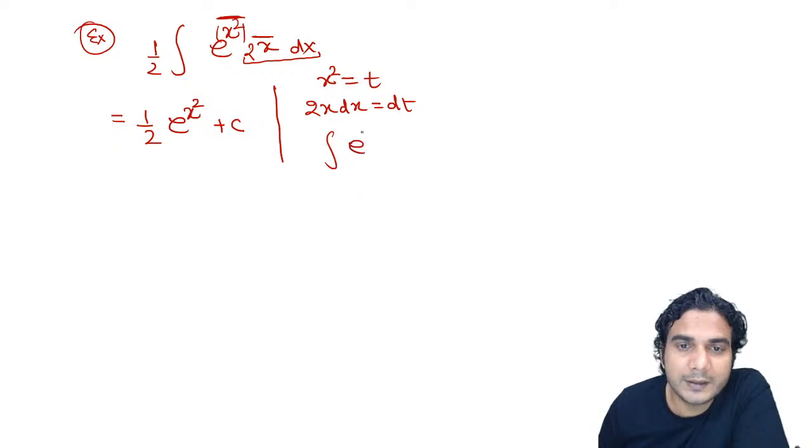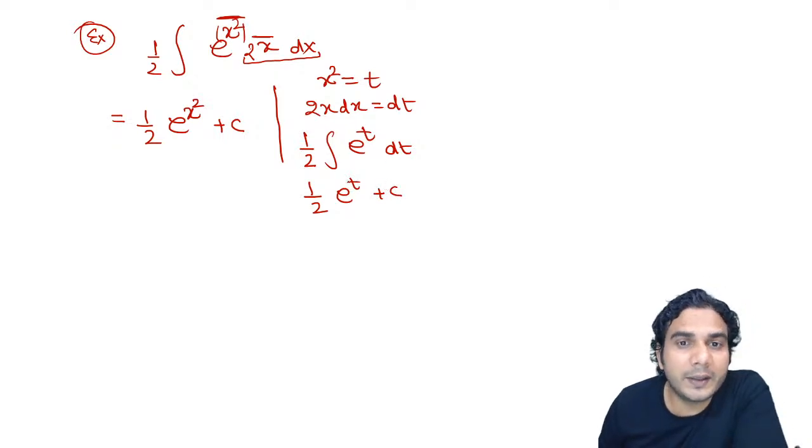So it will be e raised to t dt, and this 1 by 2 is there because you have multiplied and divided by 2. Then you can write 1 by 2 of e raised to t plus c. Now in the final step, you'll have to again replace t. So 1 by 2 of e raised to x square plus c.